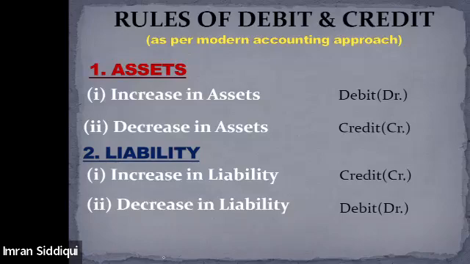So what does the modern accounting approach basically say? It says that whenever asset increases, just debit it. Whenever asset decreases, credit it. And the same rule is applicable for the expense account as well. Whenever expenses increase, debit. Whenever expenses reduce, credit. And for all other types of account, liability, capital, revenue, the same rule is applicable. That means whenever liability increases, capital increases, or revenue increases, just credit it. And whenever all these things decrease, just debit it. I hope this point is clear, everyone. Yes, sir. It's clear.